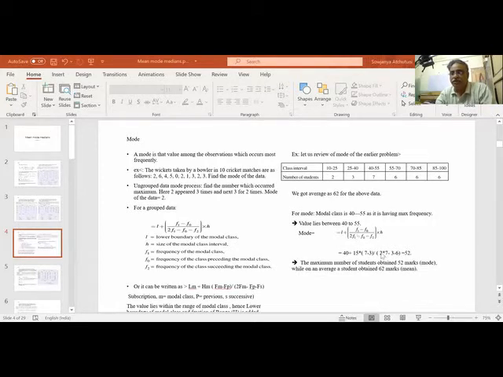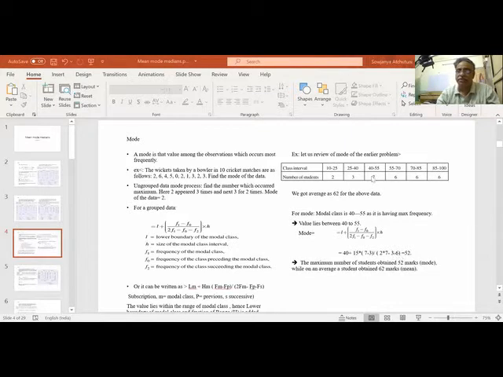Instead of 2 sevens, I write 2 into 7. 2 into 7 minus 3 minus 6. See, let us remember, there is no negative here because we are choosing F1 which is maximum. So there won't be any negative here. 2 into F1 is definitely more than F0 and F2 because F1 is maximum figure. So it's always positive.